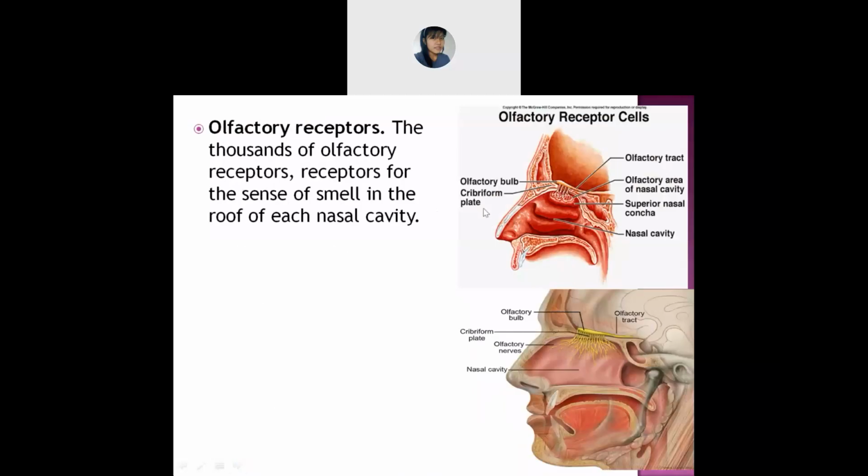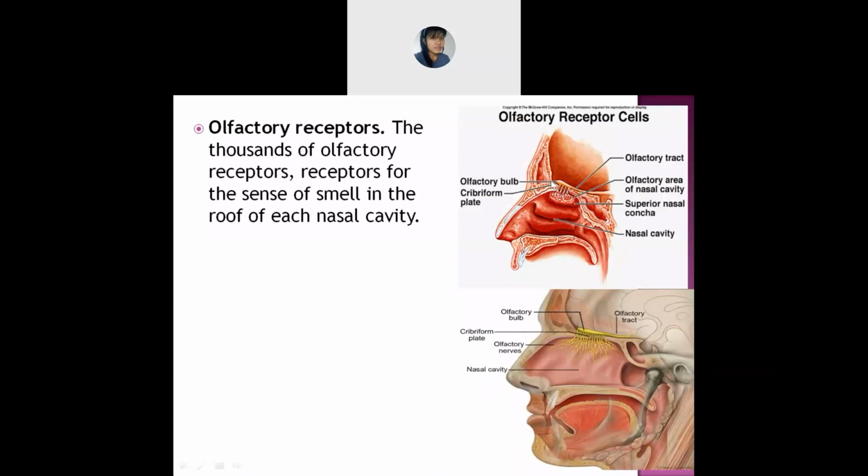Okay, so now let us discuss the olfactory receptors. In the olfactory receptors, you will find thousands of olfactory receptors. With their help, you can sense the smell of the different molecules or particles around you.